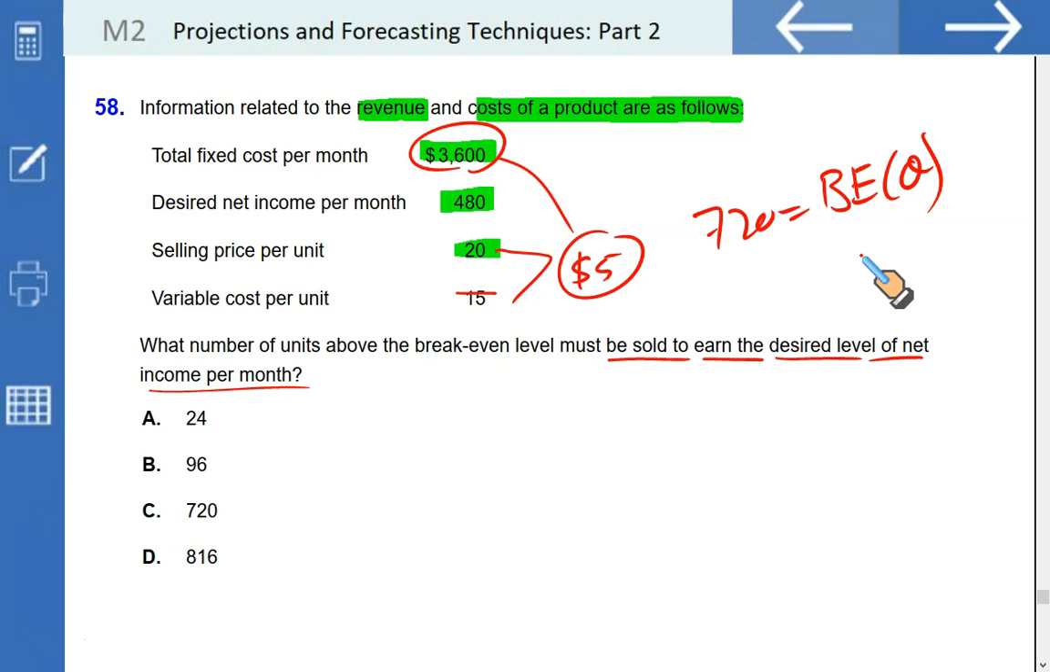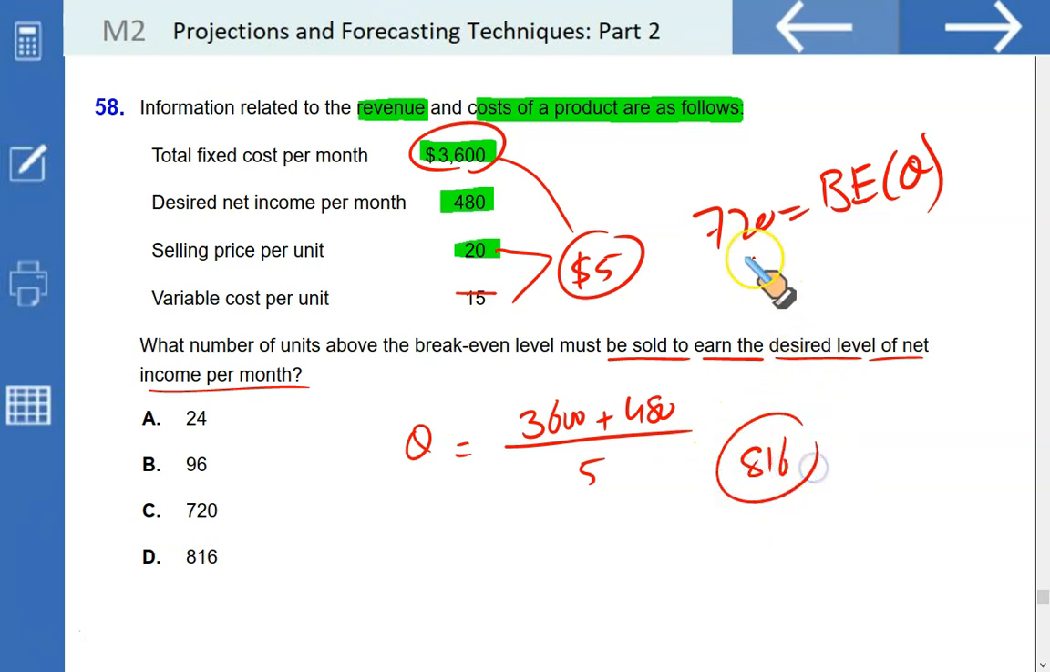Now, we need to find that quantity that not only covers your fixed cost, but also generates 480 of profit, right? And unit contribution margin is 5. So 3600 plus 480 divided by 5, that is 816. So the difference between 720 and 816 is 96. That's the quantity you need to sell over and above your break-even point.